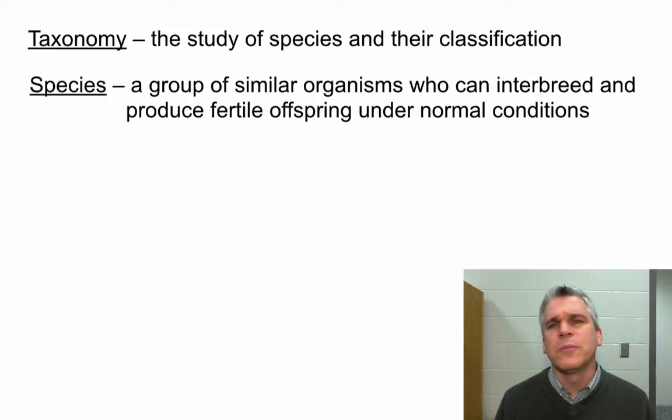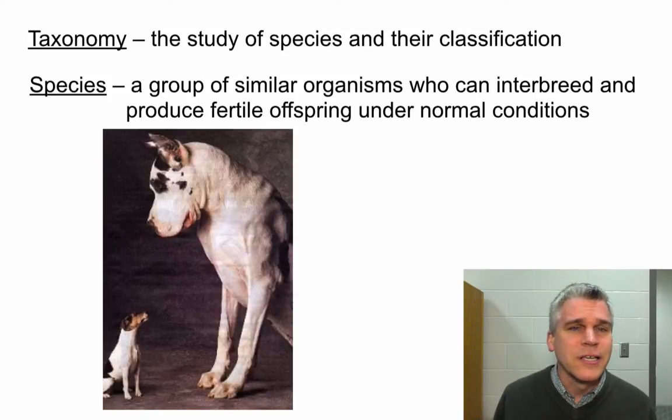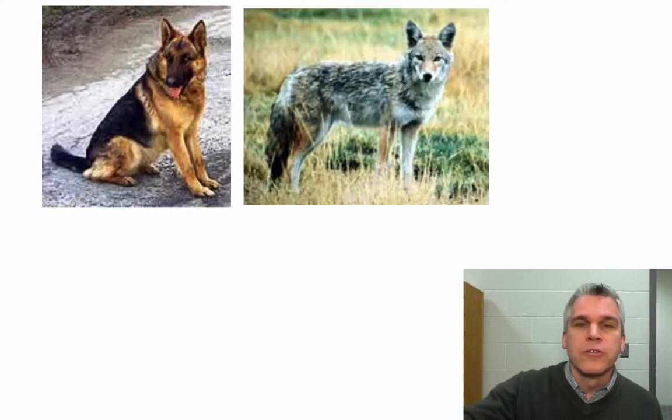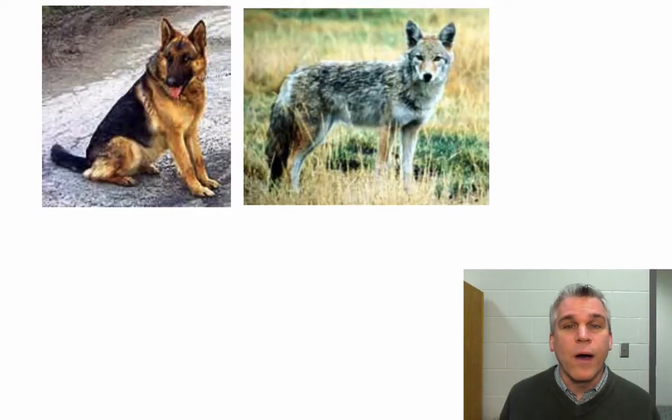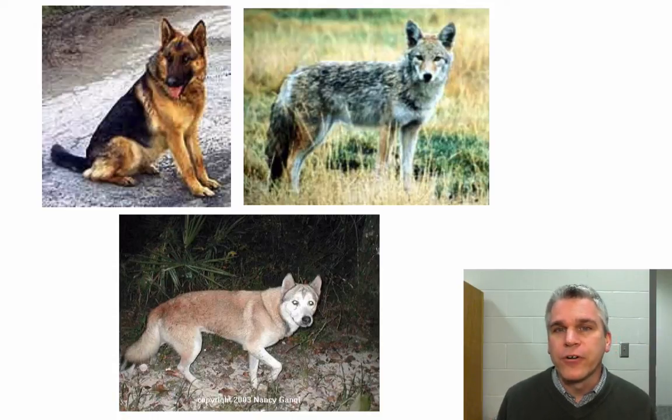But there's always going to be exceptions to any definition we have in biology, and there are a few exceptions to this. For instance, all dogs are the same species, but maybe not all dogs can interbreed with one another. Looking at these two, I don't think that's going to be a possibility. But then in other dogs, they have been known to mate with coyotes in the wild. Now the resulting offspring are called coyote dogs, and they are fertile. But because this happens so rarely, they are still considered two separate species.